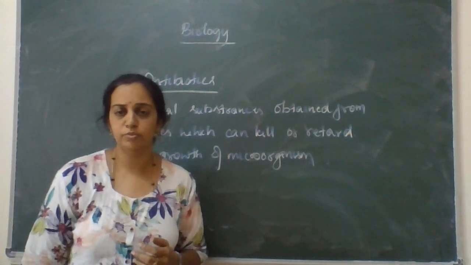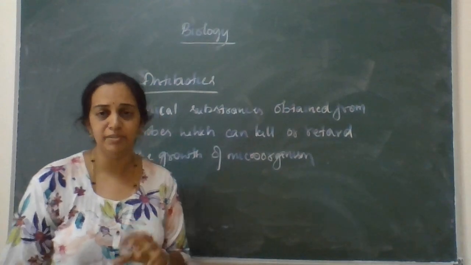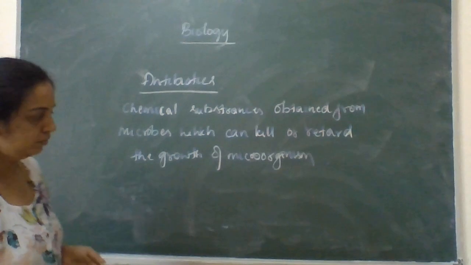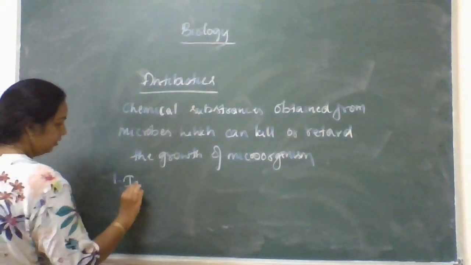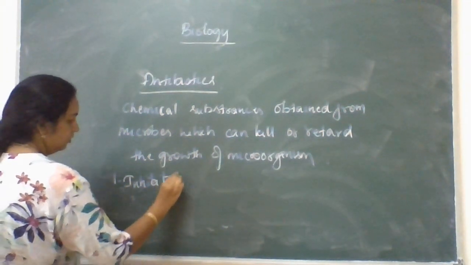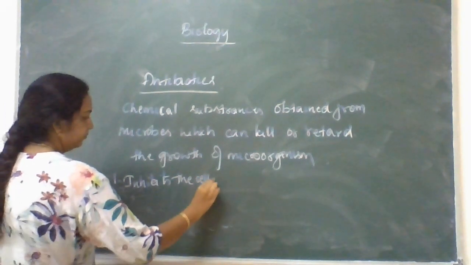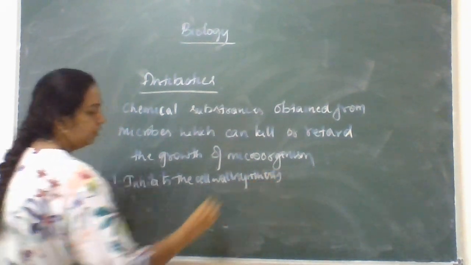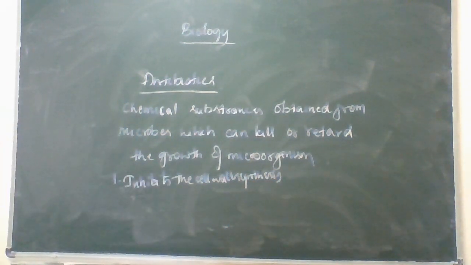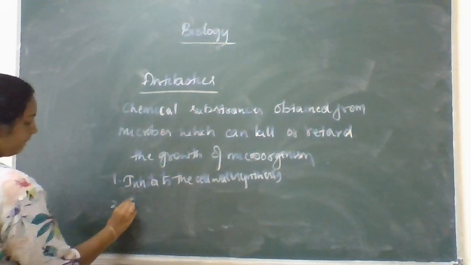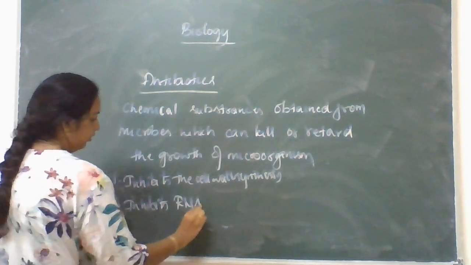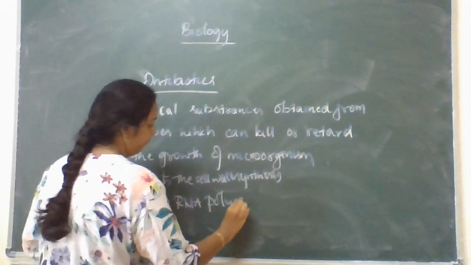The important functions of antibiotics: one, it inhibits the cell wall synthesis of the microbes, so the microbes cannot grow in the host cell. Followed by this, it also inhibits RNA polymerase binding.